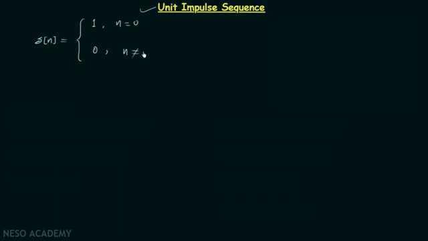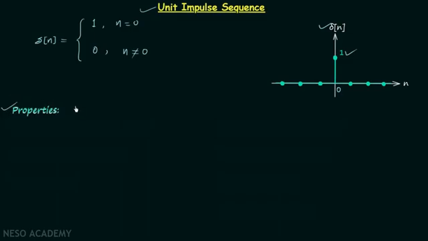This means when n is not equal to 0. And when you plot this definition, you will have a sequence like this. You can see that delta n is equal to 1 when n is equal to 0, and delta n is equal to 0 for all the other values of n. Now let's move on to the properties of delta n.